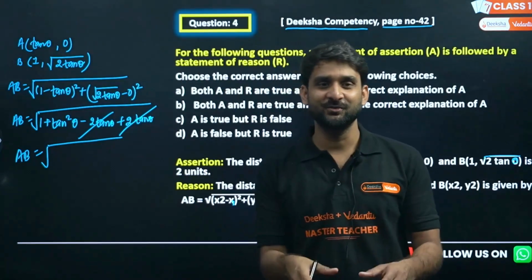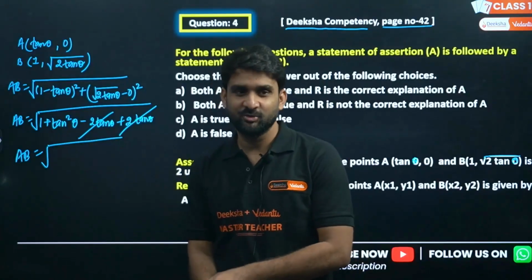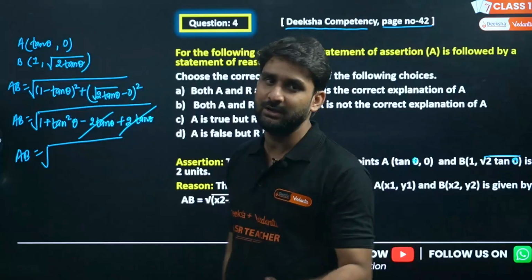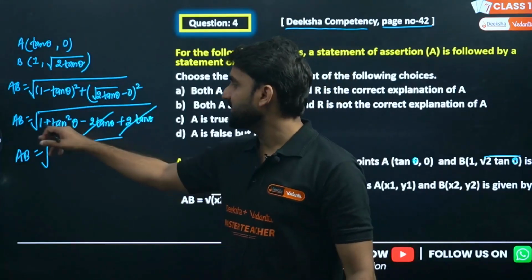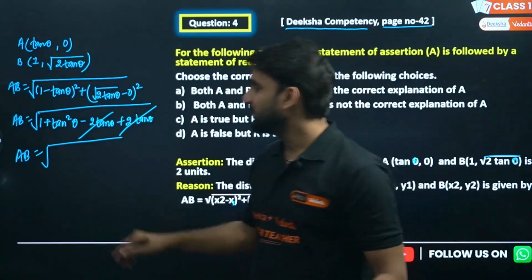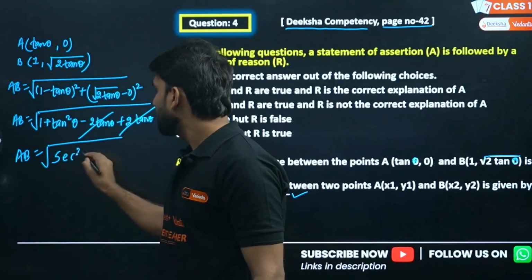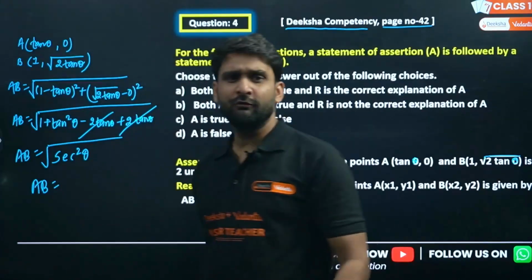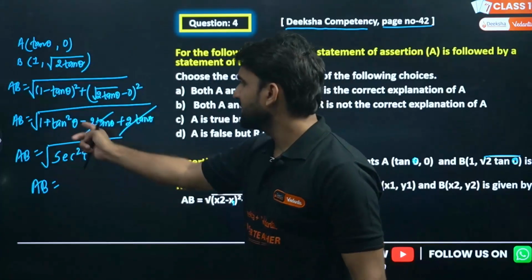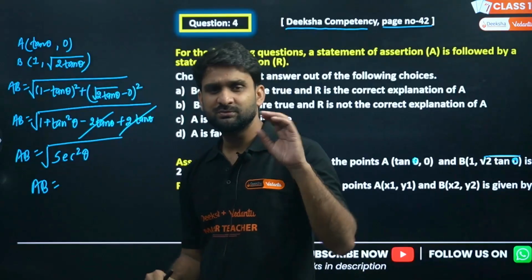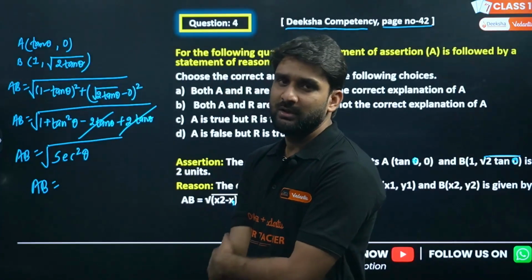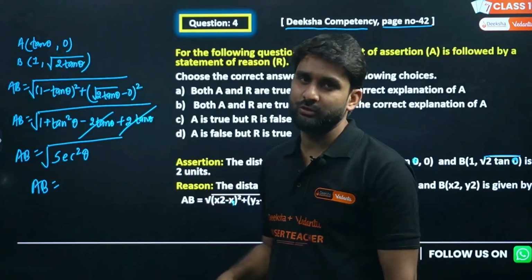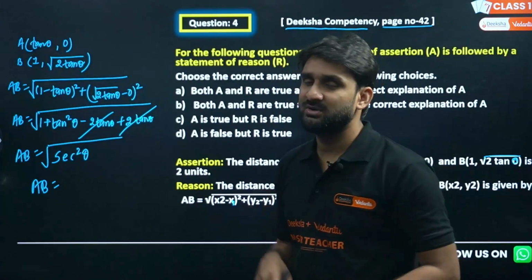And I have already requested you, if you don't know the identity, this is a trigonometric identity. Just go through my trigonometry video on the Deeksha Vedantu channel. You will get complete clarity of trigonometry. So 1 plus tan square theta is equal to sec square theta. Few of the students might not know this formula, so first go through the trigonometry video, my dear lovely kids, because in coordinate geometry, a number of questions might be asked in your board examination based on trigonometry. So that chapter is very important, right?